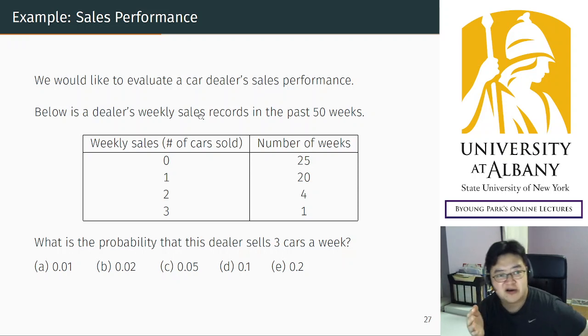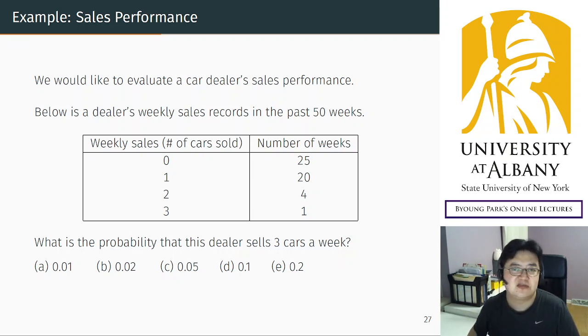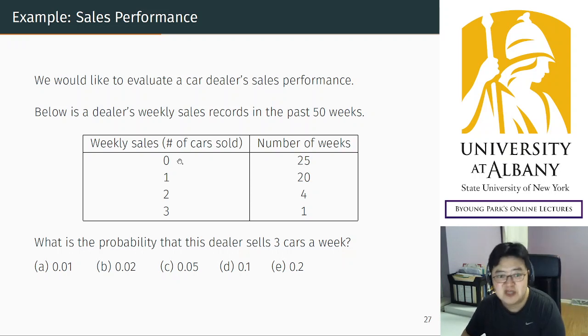Anyhow, suppose that you are the owner of a dealership, and you hire many car dealers, sales agents, and you look at a sales agent's record in the past 50 weeks. So it goes like this. You have 50 observations. One week is one experiment, one observation, right? There are four different outcomes.